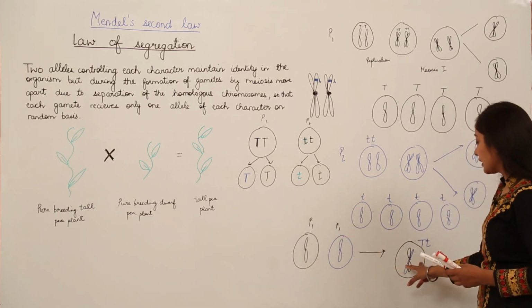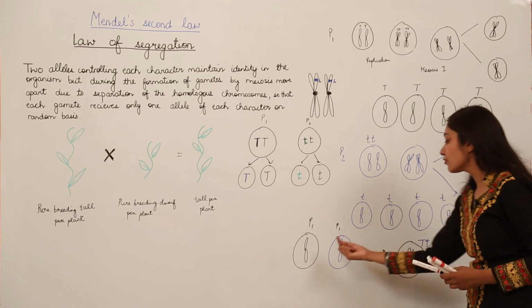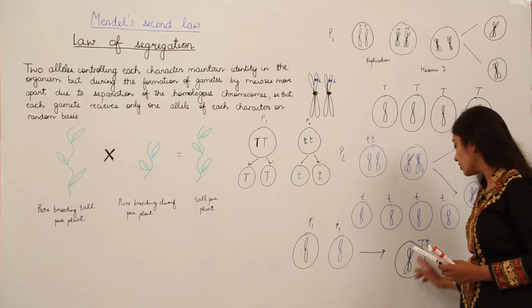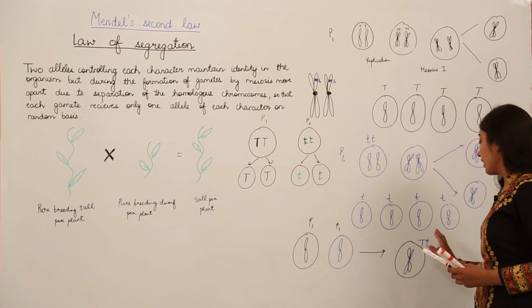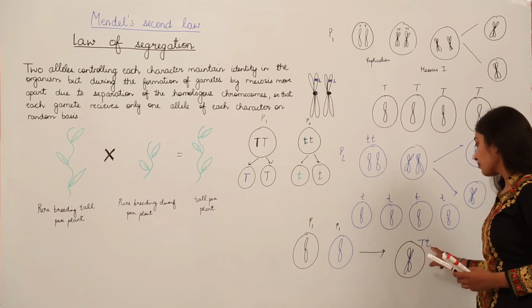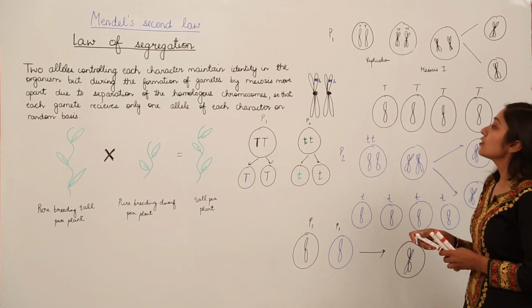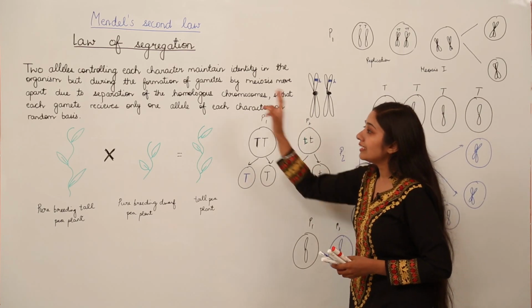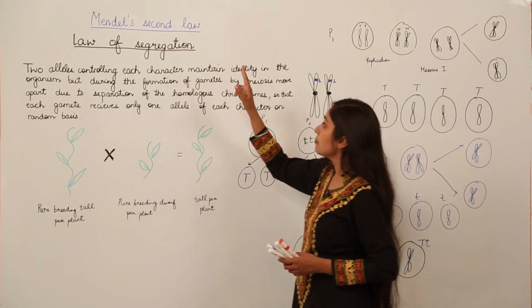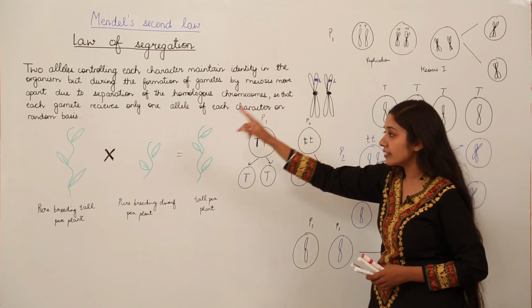So this is what is going to happen after the end of fusion. So now the diploid number is restored. Since it was having half the number of chromosomes, now the diploid number is restored. We have now both the alleles, capital T, small t. So you can make out the alleles controlling each character maintain identity in the organism.